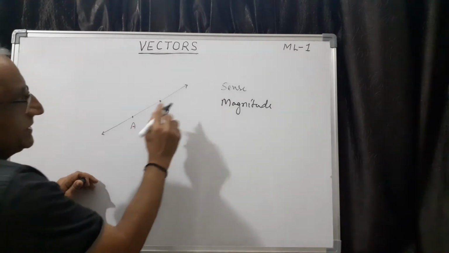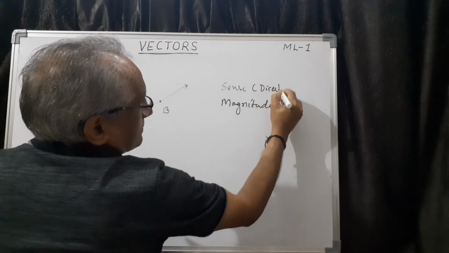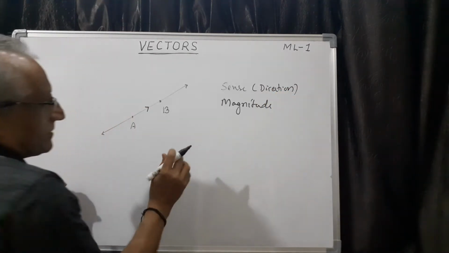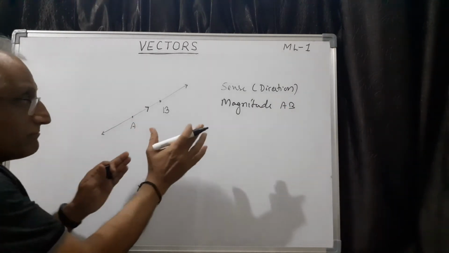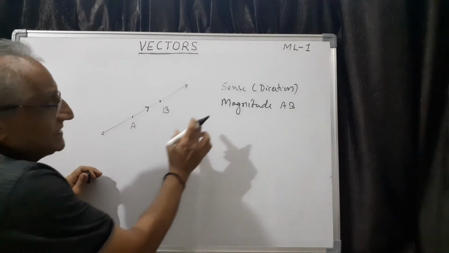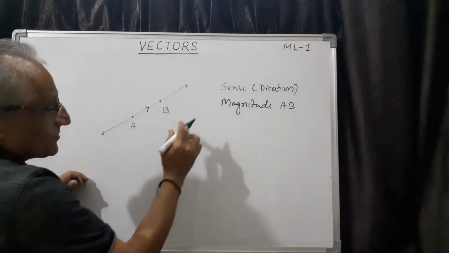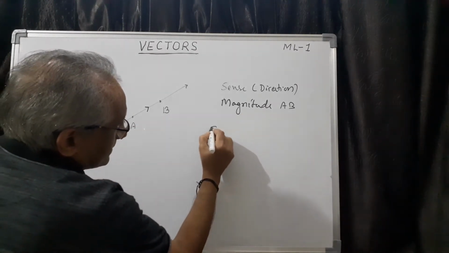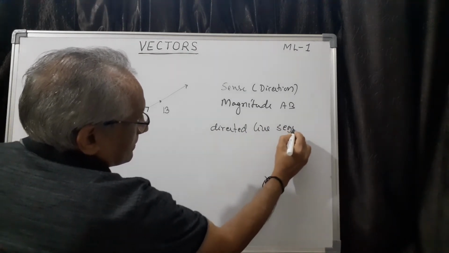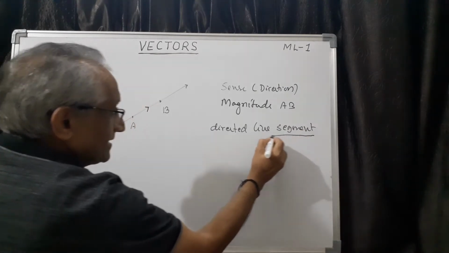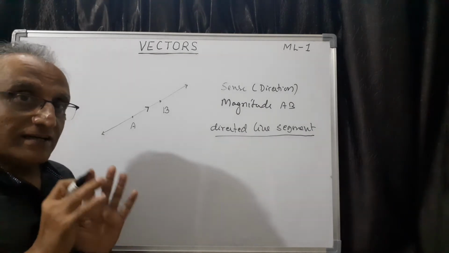First one is A to B, so you can put an arrow mark. So sense, or this is also called direction. Then second one is length, that is AB. Now if you combine these two concepts, that is, one is direction of this line segment AB, another one is the magnitude, then this AB can be called as directed line segment. And this directed line segment is called vector.